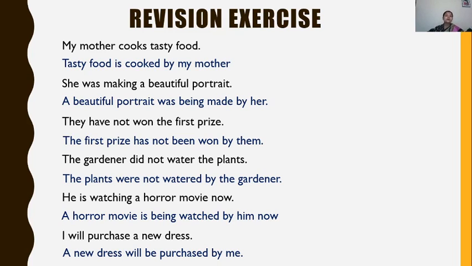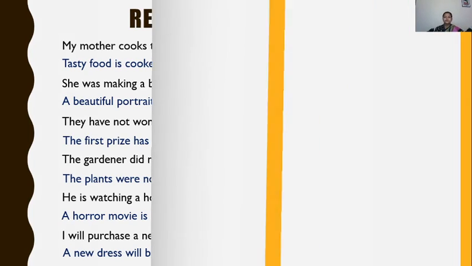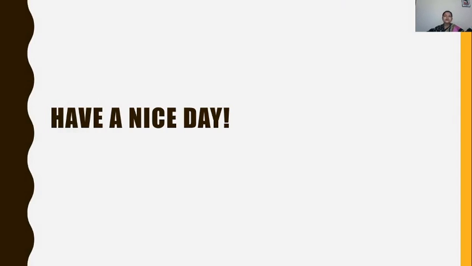Now the last, fourth step. We use by before the subject in passive. So you can see in all the sentences that I have used by my mother, because my mother was the subject. In the second sentence, she was the subject, so converted to her. By her. The pronoun they is converted to third person, by them. Same as the gardener. By the gardener. He, by him. I, by me. Clear?